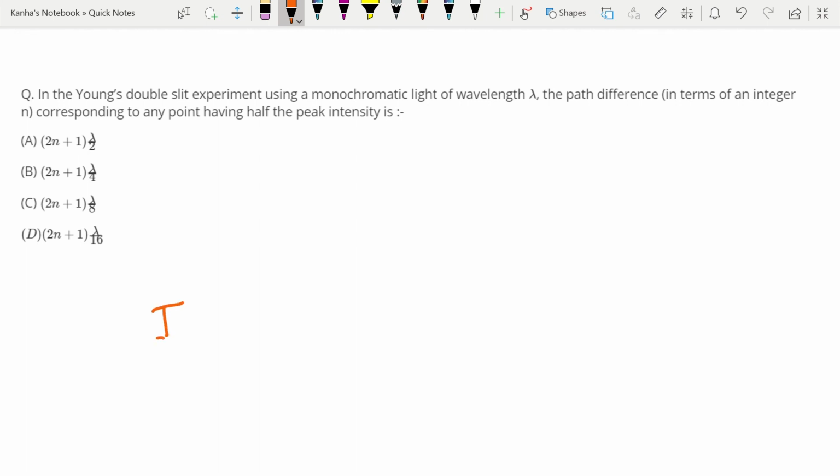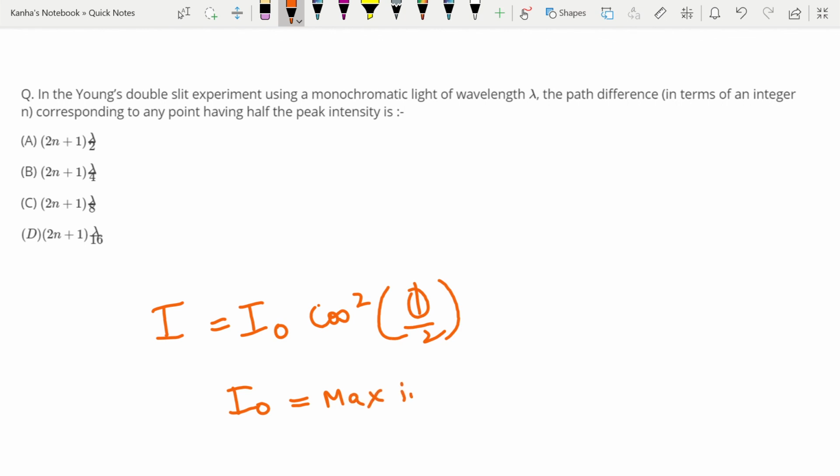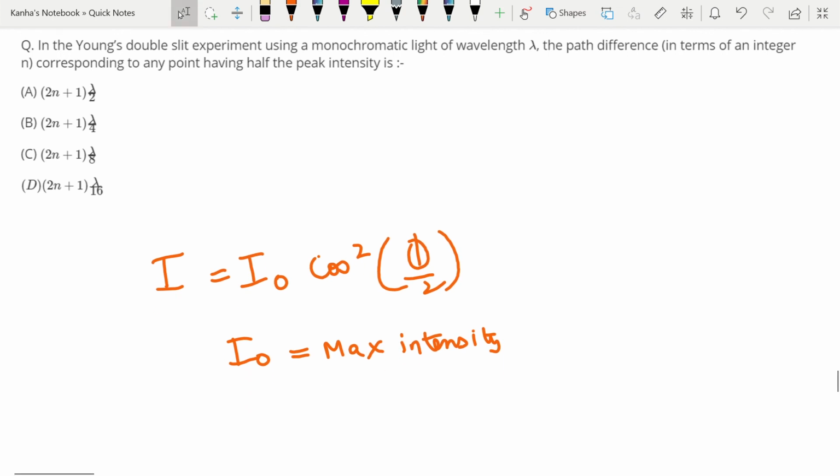My intensity of any peak is given by I naught into cos square of phi by 2, where I naught is equal to the maximum intensity, and phi is equal to your phase difference.